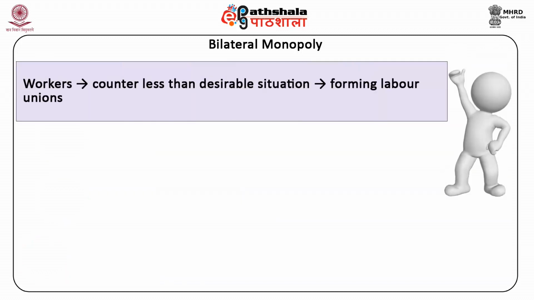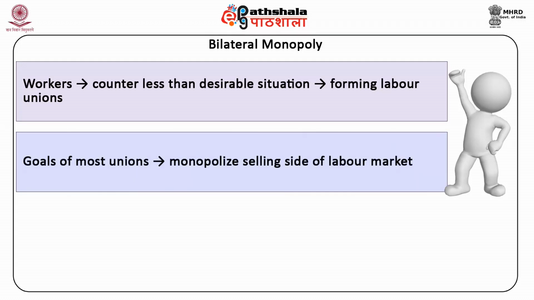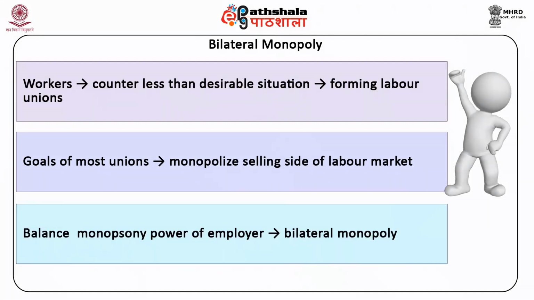The workers sought to counter these less than desirable situations by forming labor unions. The expressed goal of most unions was to monopolize the selling side of a labor market and balance the monopsony power of the employer. This resulted in a bilateral monopoly.